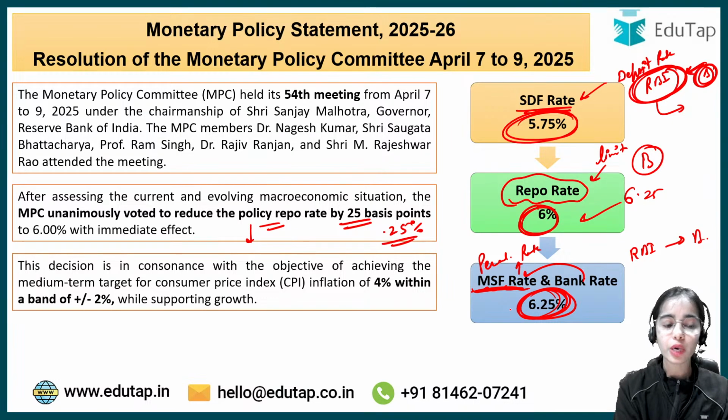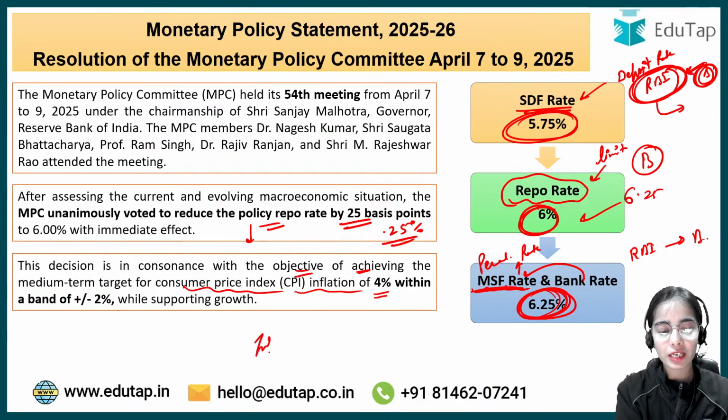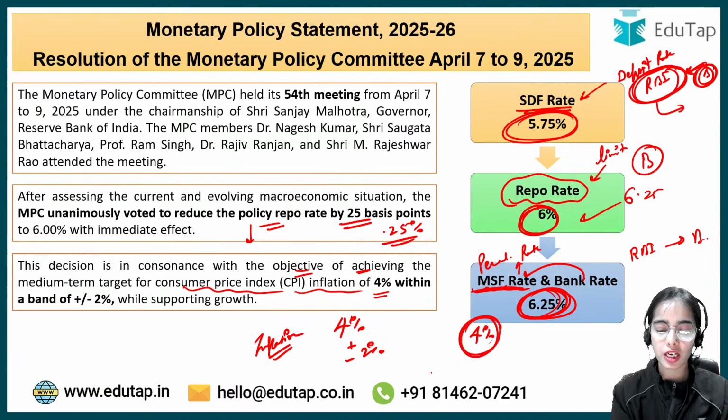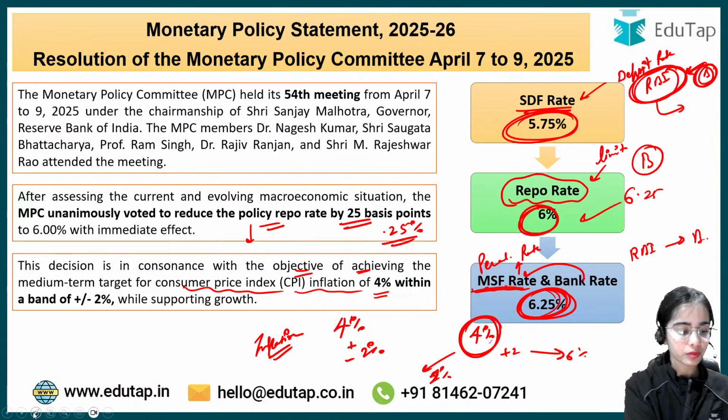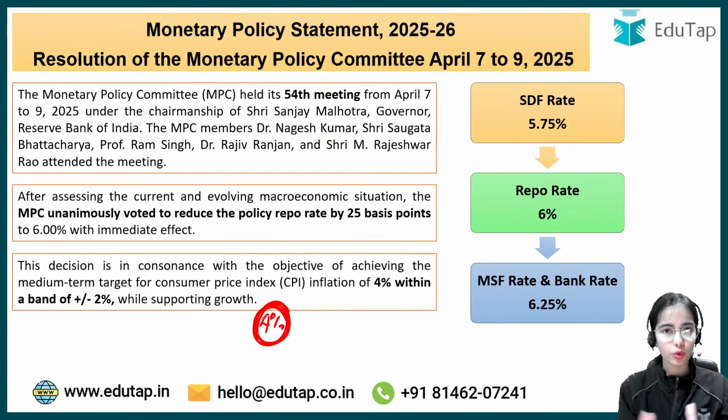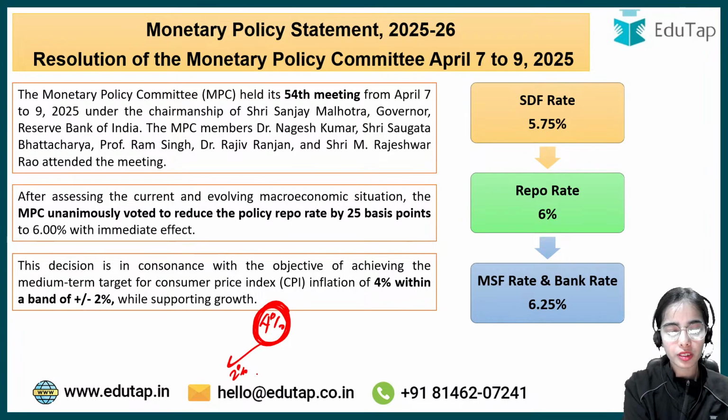Okay. Now this decision is in consonance with the objective of achieving the medium term target for consumer price index inflation of 4%. So the inflation target is 4% plus minus 2%. The RBI wants the inflation to remain around 4%, within the range of plus 2%, that is 6%, and minus 2%, that is 2%. Okay. So this is the inflation target, that is the MPC wants the inflation to be around 4%, within the range of 2%, that is lower tolerance level, and 6%, that is upper tolerance level.